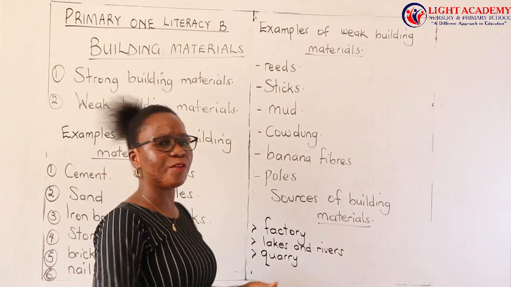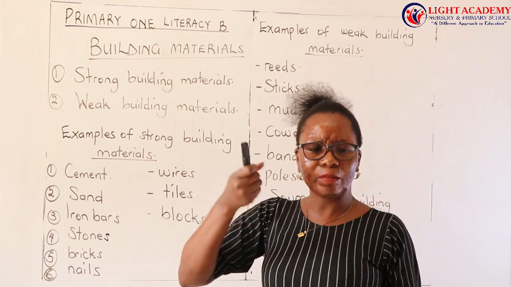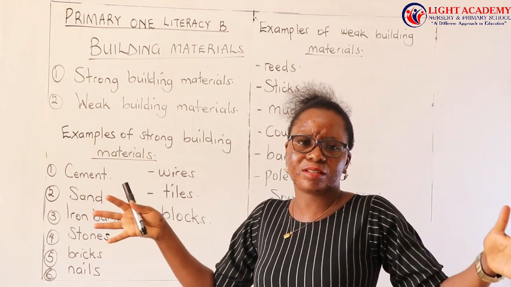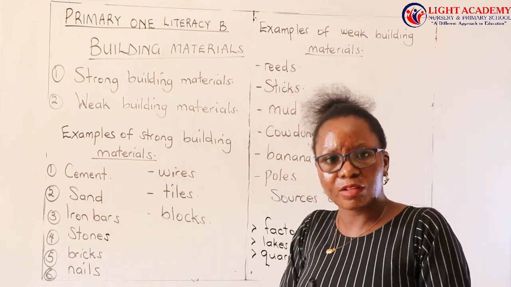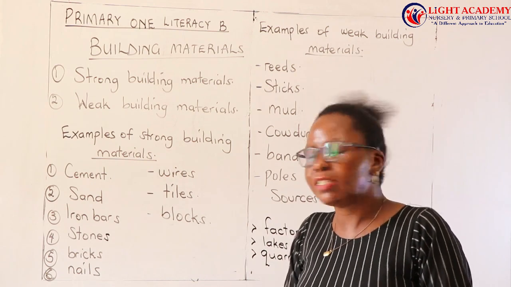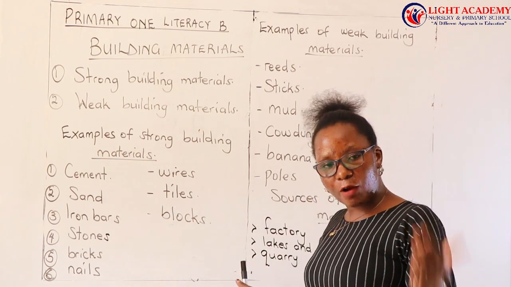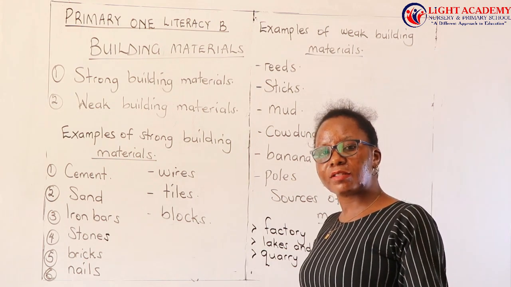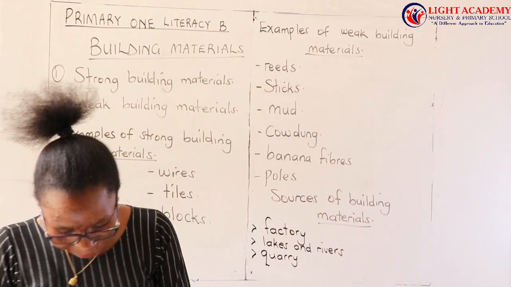This is where you find very many people gathered. They have hammers, and they are hitting very big rocks. And they get small stones from those big rocks. So those places are called quarries. So when you want stones, don't go anywhere else, go to a quarry. That's where you will get stones from.